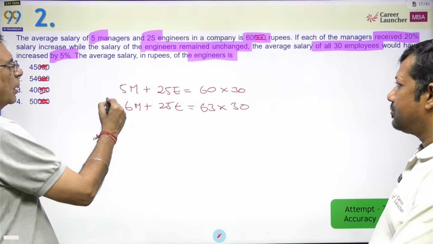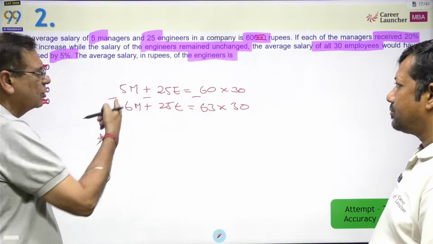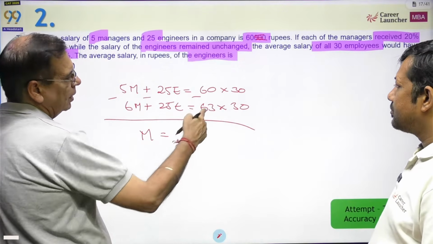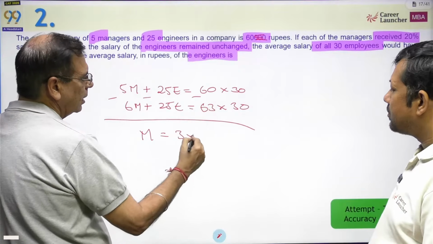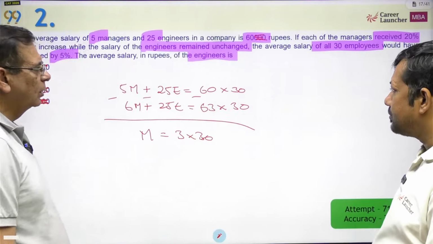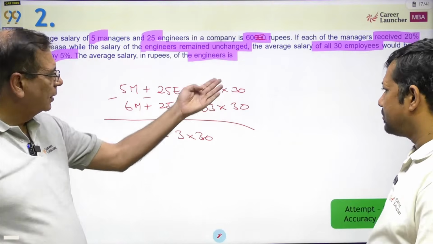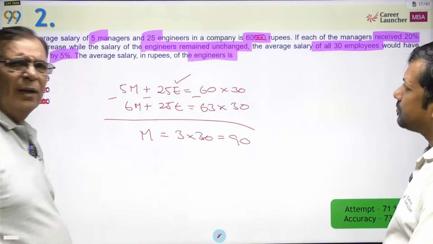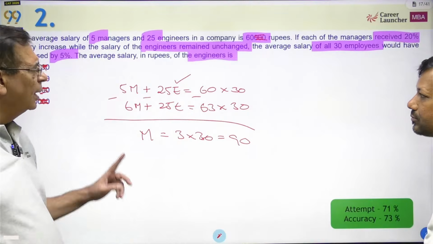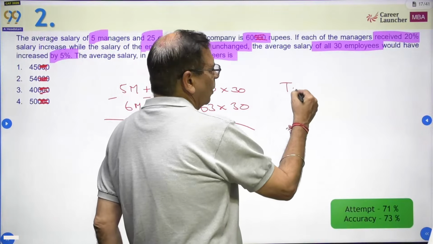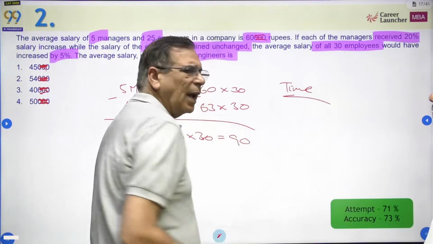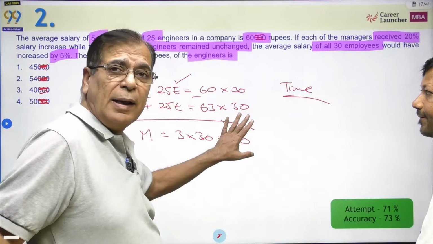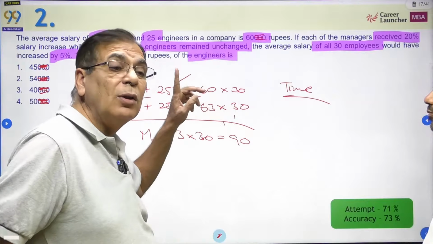Now if you subtract the first equation from the second equation, what do you get? M is equal to 3 into 30, 9. Right. 3 into 30, which is 63 into 30 minus 60 into 30, which is 90. अब ये मिल गया है तो इंजीनियर भी निकाल लोगे. ठीक है. Nothing wrong with it. The only problem is it is time consuming. तुमने बेकार में 2 इक्वेशन बना के लंबा काम किया है. I'm not saying it is wrong. It is absolutely right. Good, you got the right answer, but this was not the right approach.